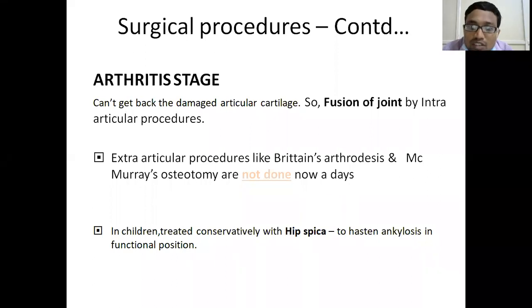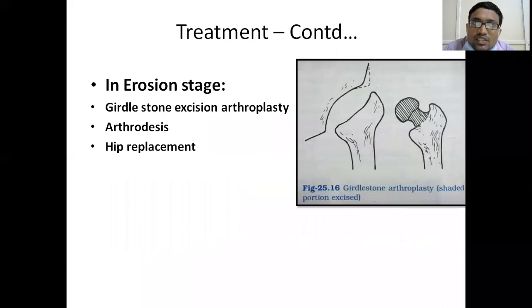We are giving a painless, mobile hip by means of Girdlestone arthroplasty or hip replacement. In hip replacement, we can give a painless, stable and mobile hip. But in Girdlestone, we can give a painless, unstable but mobile hip.